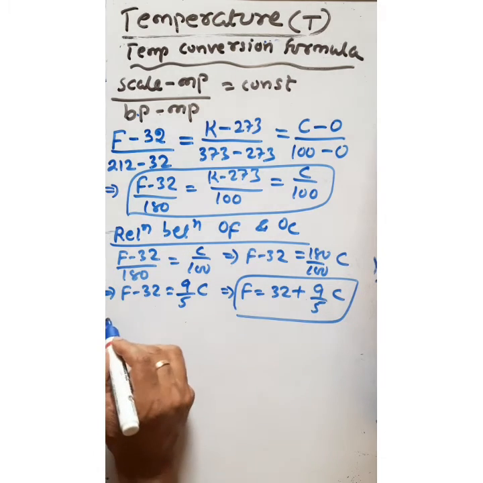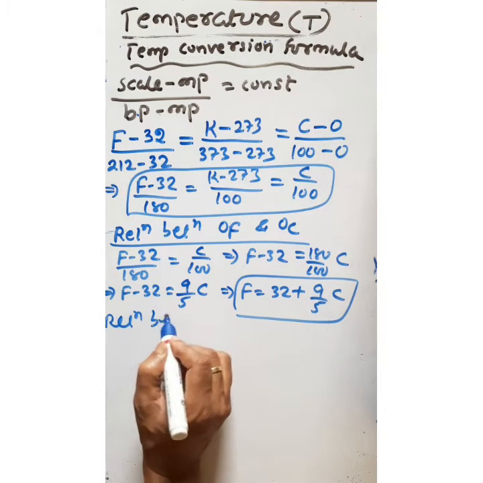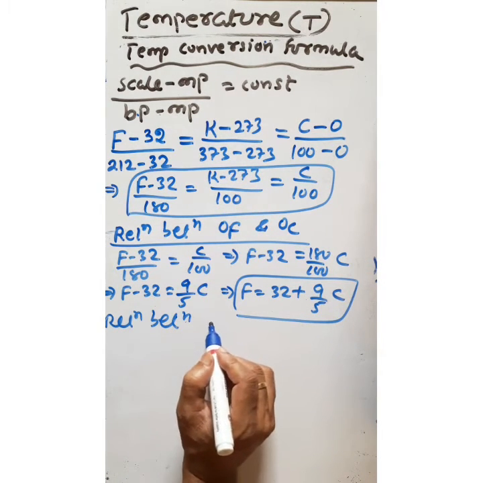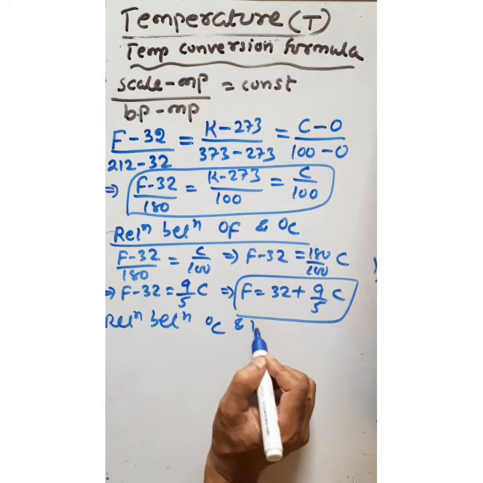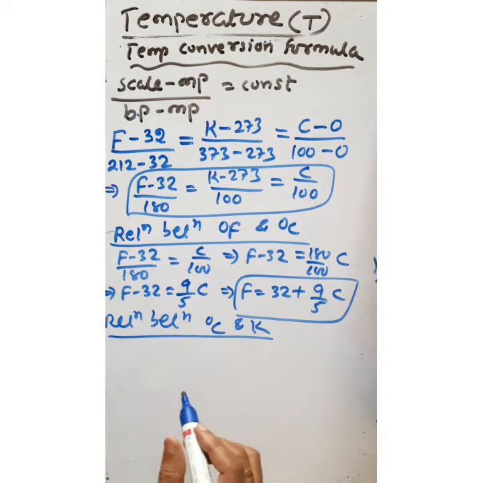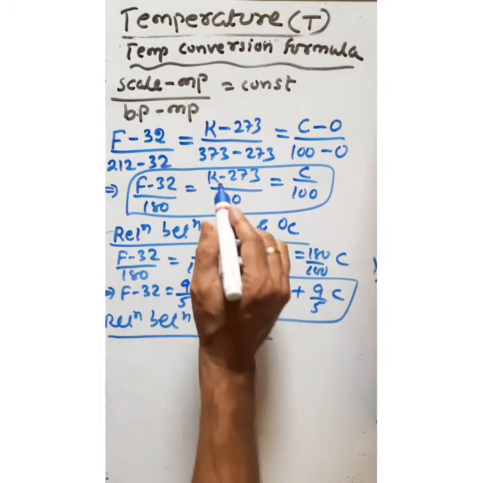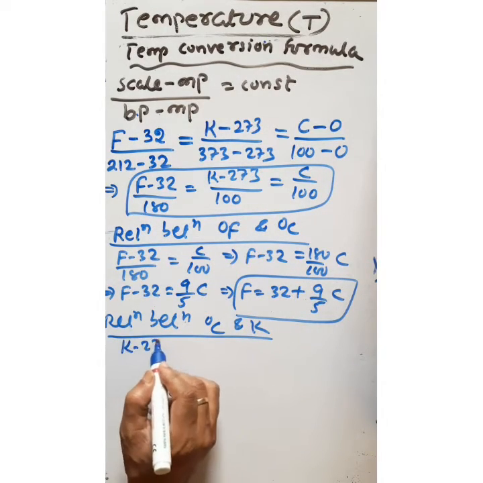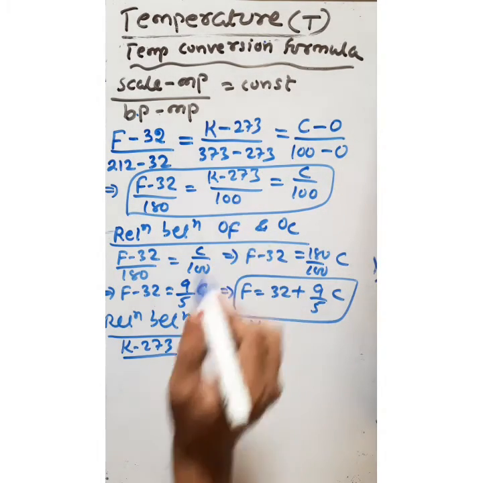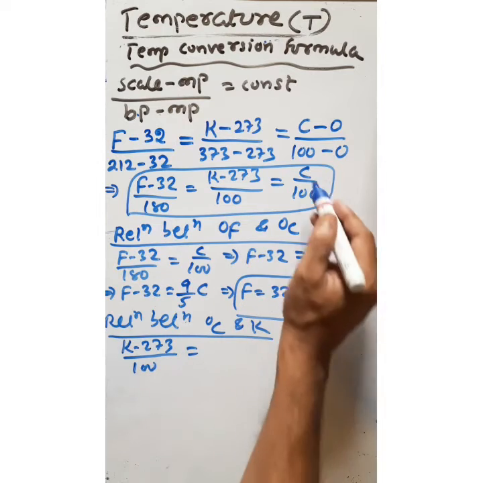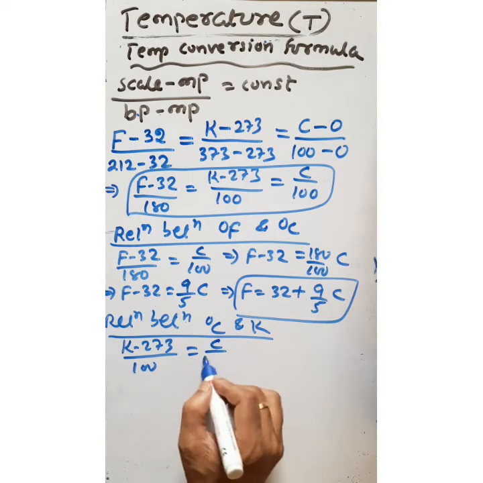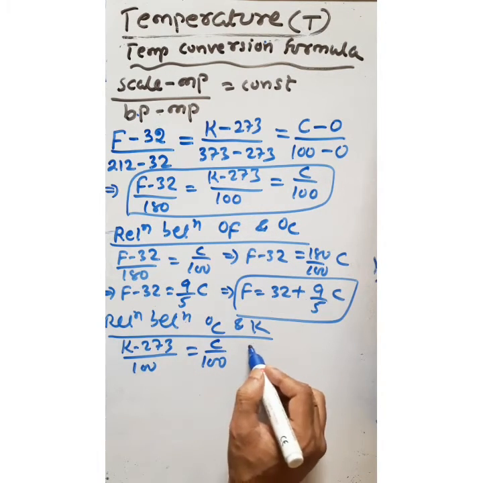Okay. Next, the relation between degree centigrade and Kelvin. Now see here, K minus 273 divided by 100 is equal to C by 100. The 100 cancels.